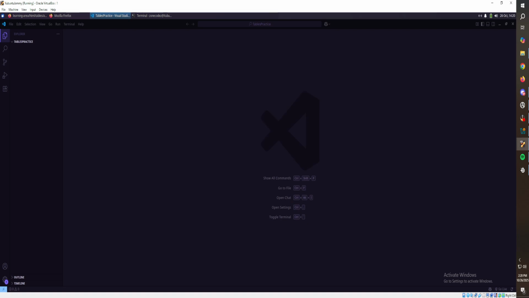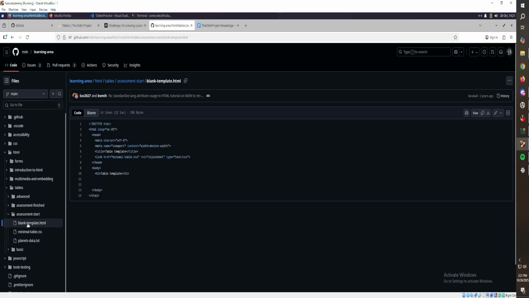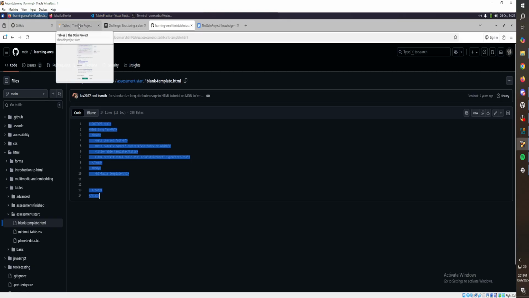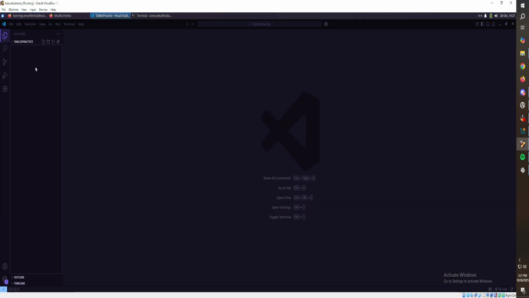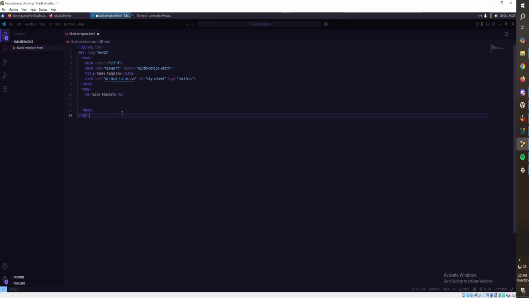So we're gonna need three things. So we need the minimal, what's it called? So the blank template HTML. We're just going to copy and paste. We just need to make sure the name is correct. So blank template. So blank-template.html. And then just save that, right?